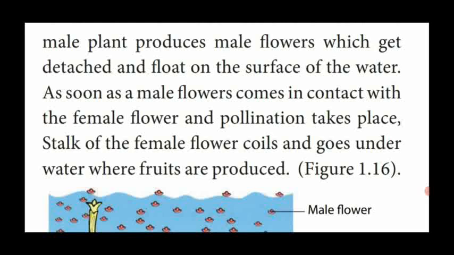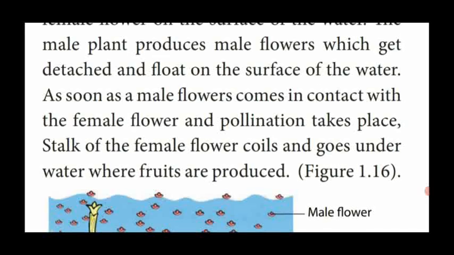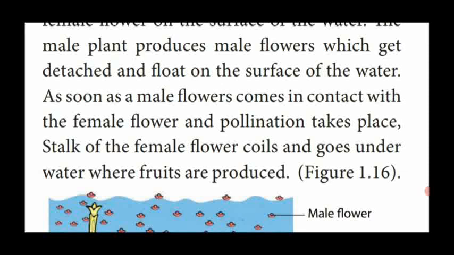The stalk of the female flower coils and goes under water where fruits are produced. So once fertilization has taken place, the ovary is modified into fruit. Once fruit is formed at the water level, the stalk of a female flower coils and goes under the water where fruits are produced. So this is said to be the